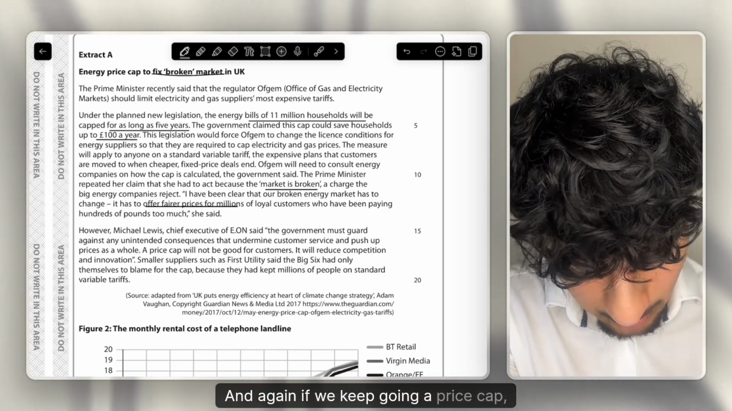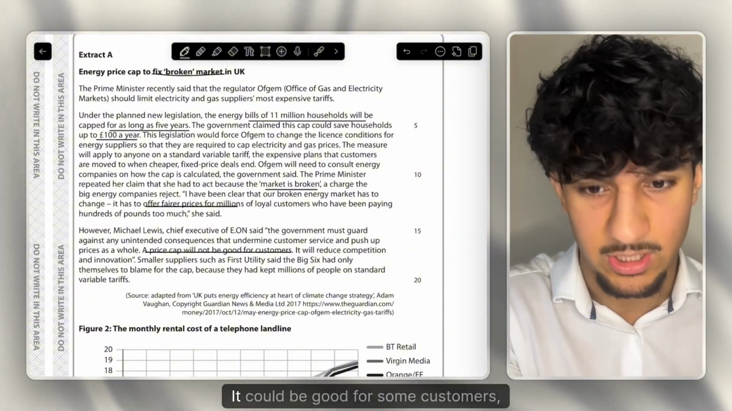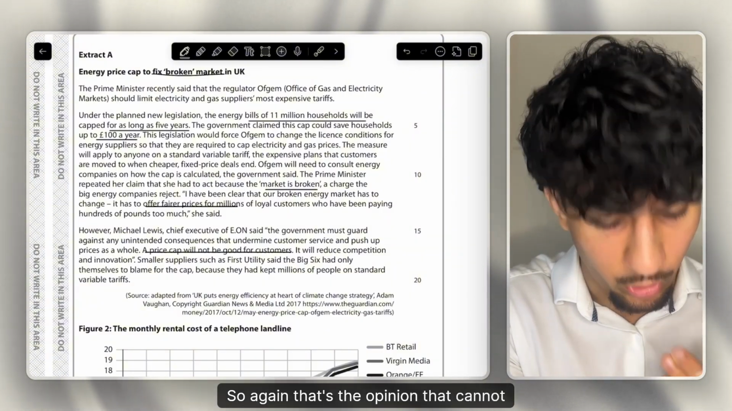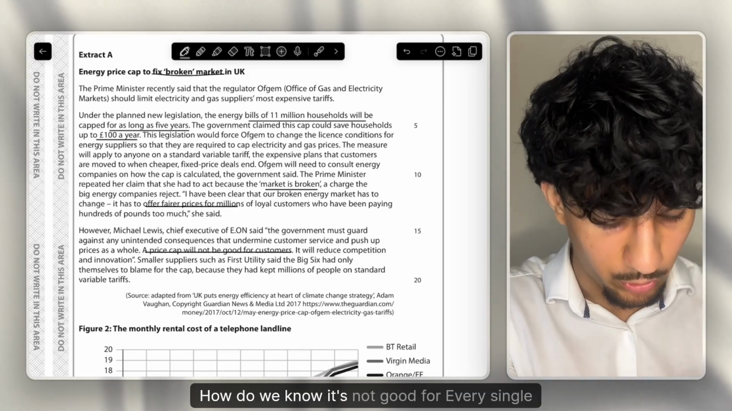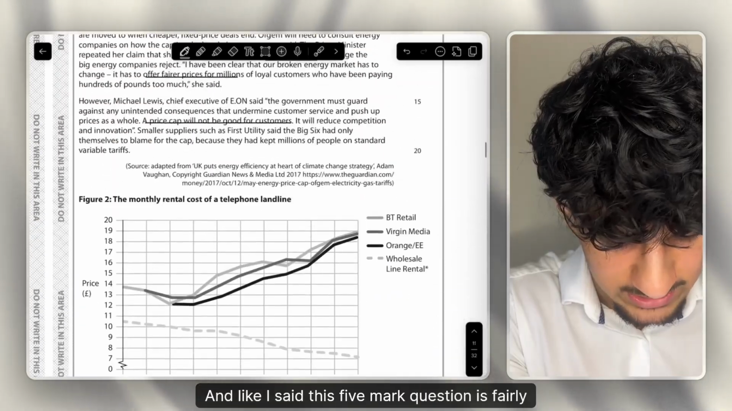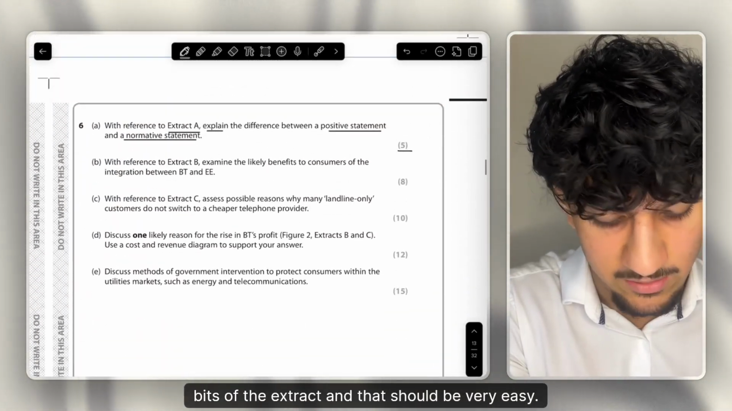And again, if we keep going, a price cap will not be good for customers. It could be good for some customers, it might not be good for others. So again, that's an opinion that cannot necessarily be tested. How do we know it's not good for every single customer? But yeah, we've got enough there, and like I said, this 5-mark question is fairly simple. So I'm just going to quote about 1 or 2 of the bits of the extract, and that should be very easy 5 marks here.